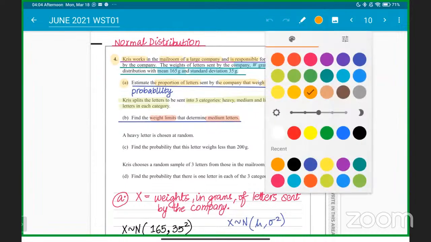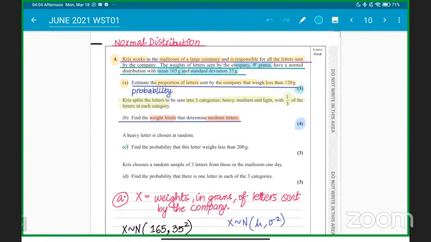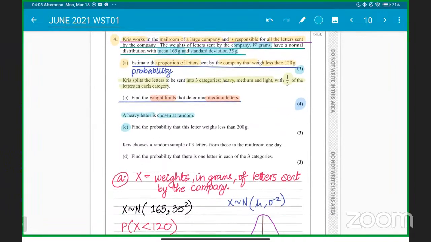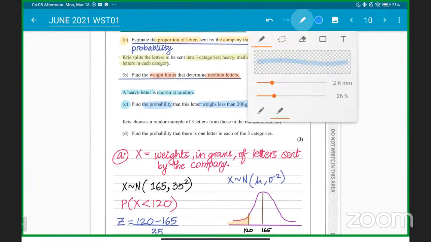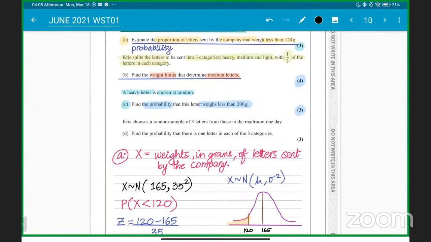Then we have to talk about, sir, part C. Part C says a heavy letter is chosen at random. So we have a heavy letter which is chosen at random. We have to find the probability that this letter weighs less than 200 grams. Okay, a heavy letter is chosen. We have to find the probability that the letter weighs less than 200 grams.